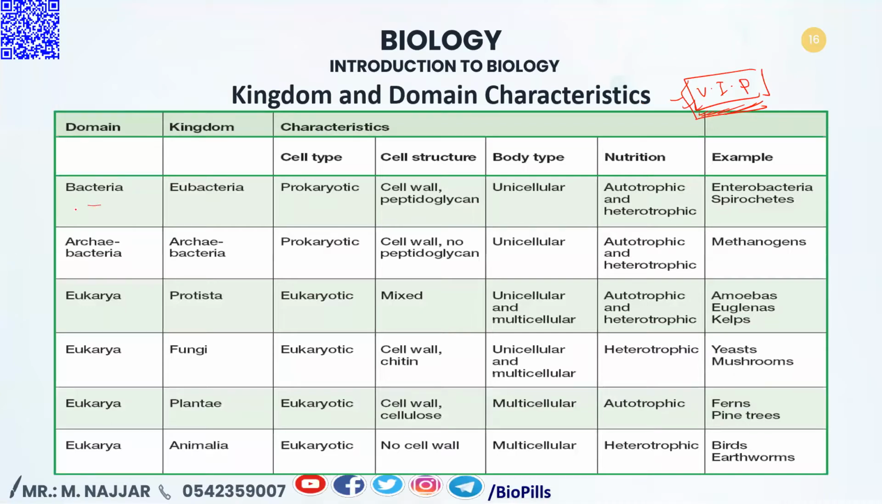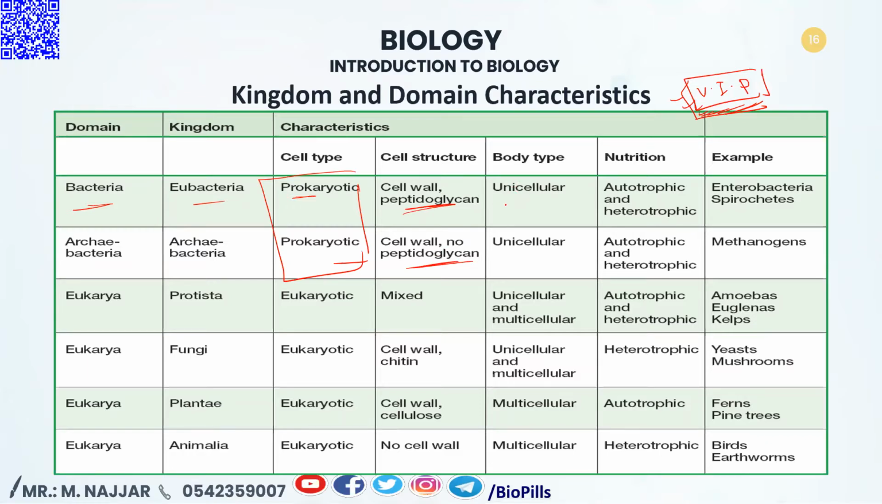Firstly, we have domain bacteria that has only one kingdom, which is known as eubacteria. The cell type is prokaryote. As I told you, bacteria and archaea or archaeobacteria, both of them are prokaryotic cells. The cell wall in bacteria, as you will know next time, is made up of peptidoglycan, while the cell wall in archaeobacteria is not made up of peptidoglycan. It has another cellular structure in which there is a little bit more lipid than the bacteria.